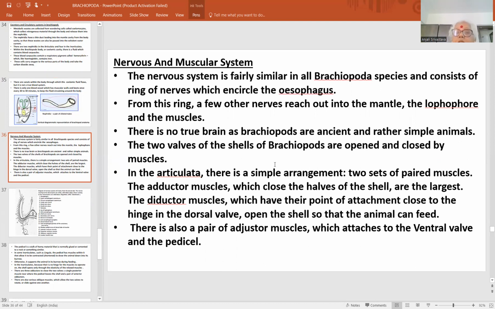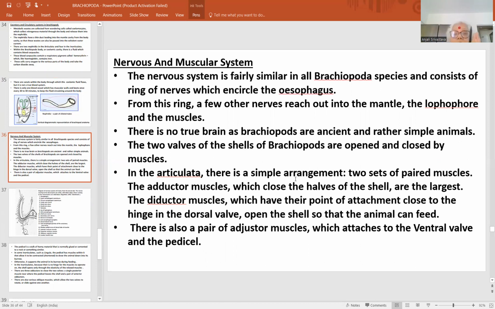The two valves of the shells of brachiopods are opened and closed by muscles. The nervous system and musculature we have already seen, so we are not going into the musculature. As I have already told you, three sets of muscles are there: adductor muscles, adjuster muscles, and diductor muscles. The adductor muscles are the largest.